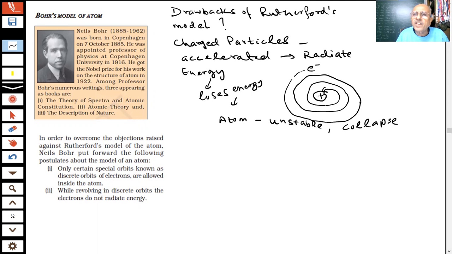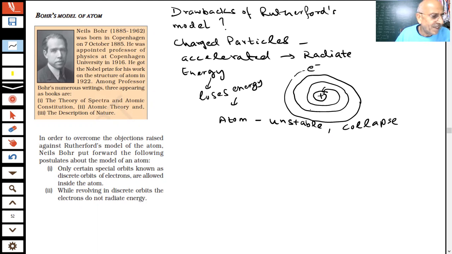As it gets accelerated, it will radiate energy and lose energy. Radiation means it is giving energy, and finally in 10 to the power minus 8 seconds or less than that, it is going to collapse inside the nucleus. This model is not acceptable, students. This is not a stable model. The atom is not stable according to the model given by Rutherford.